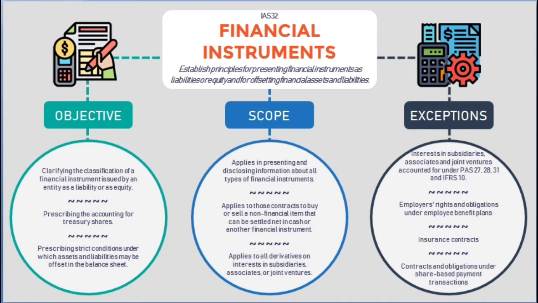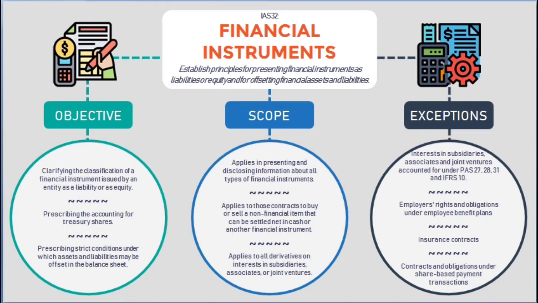IAS 32 is about financial instruments. So what is a financial instrument? It is any contract that gives rise to both a financial asset of one entity and a financial liability or equity instrument of another entity. Its main objective is to establish principles for presenting financial instruments as liabilities or equity and for offsetting financial assets